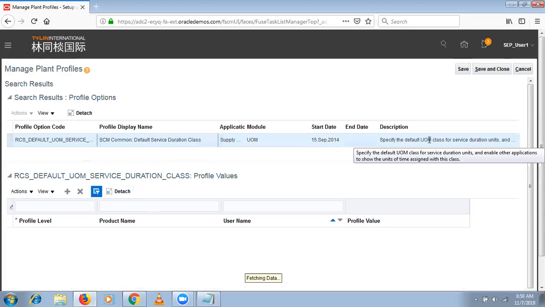That means a specific time. As I said, from this time to this time we can use it, conventionally this much time we can use, and everything. All these things we are going to define under the UOM class, the unit of measure classes. Whatever we define, we are going to associate in these profile values. Once we assign this profile value, then whenever you are defining the resource, you can associate that service duration class to the specific resource setup.